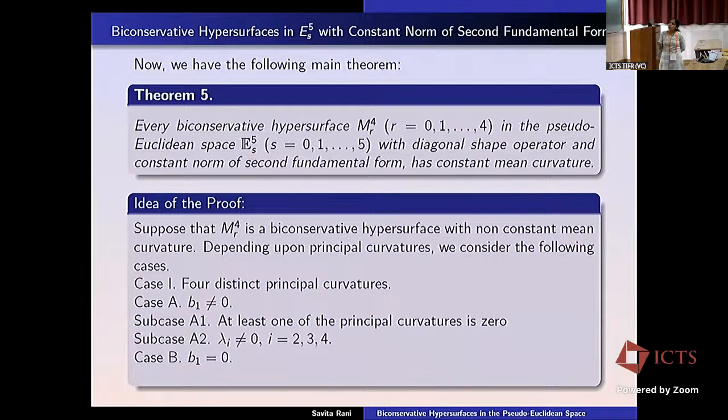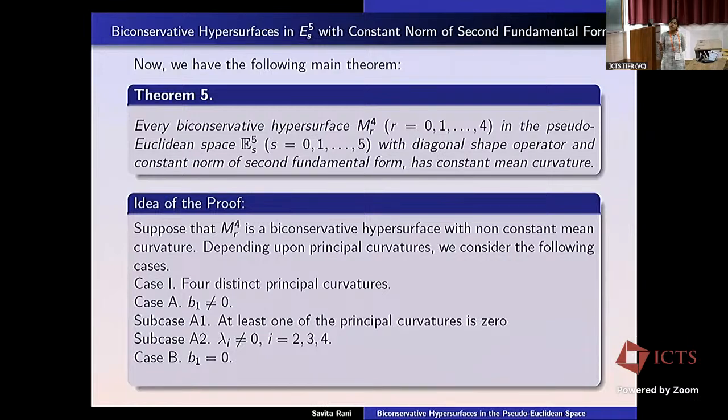Further, we now have the main theorem: every biconservative hypersurface in pseudo-Euclidean space with diagonal shape operator and constant norm of second fundamental form has constant mean curvature. For this, this is the idea of the proof.